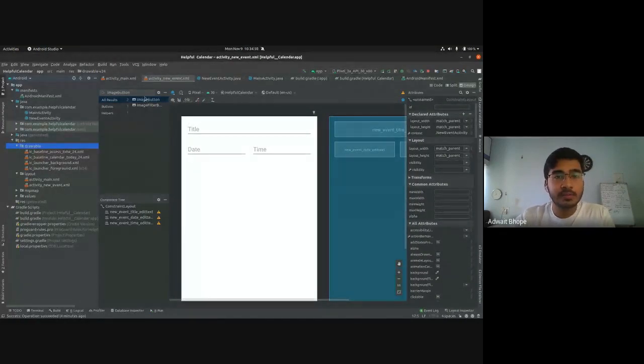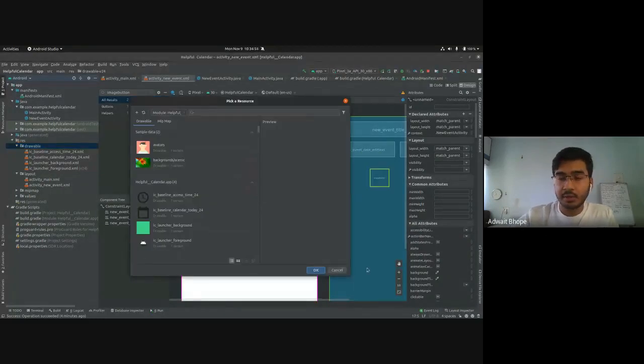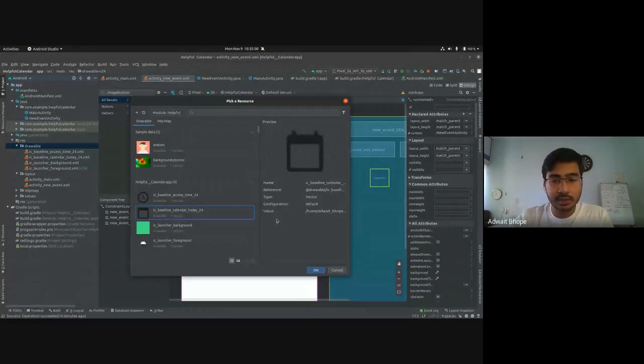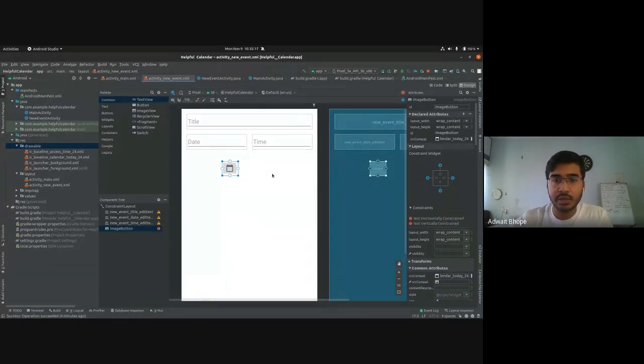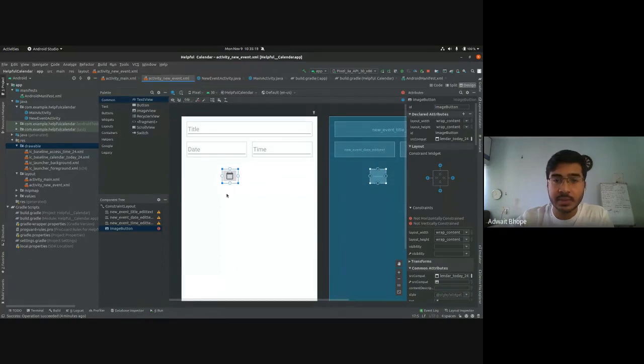And now follow the same thing for our image button. Drag and drop, and similar to the floating action button, it will show a pop-up window to pick a resource. So you can pick this calendar here. If it does not show up, just search for it over here and click on OK, and you'll see this button here. Some of you might experience a similar problem to the floating action button. It might not be visible here, but if you run your app, I'm sure it will be visible.